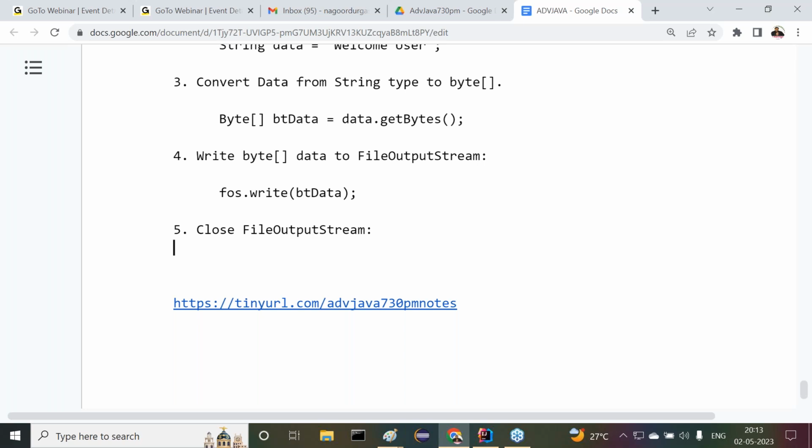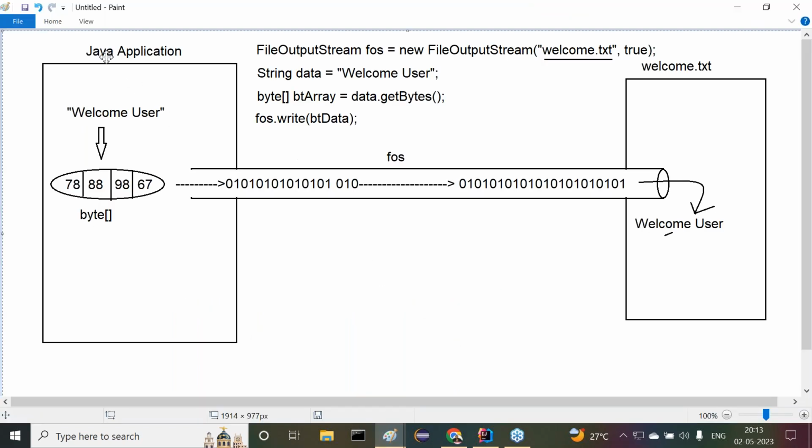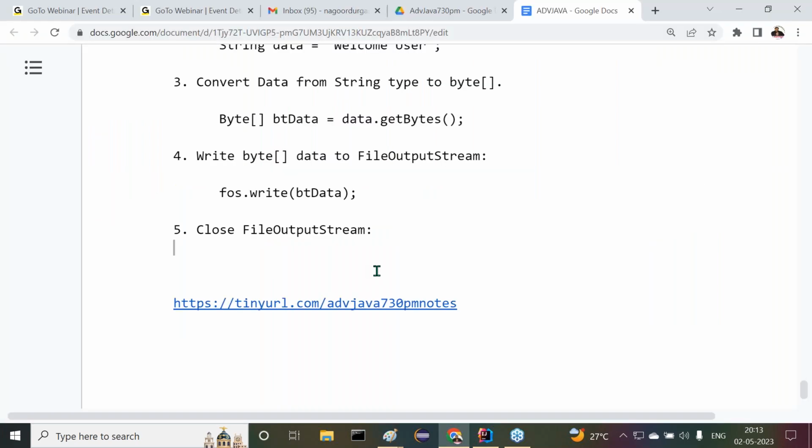But if you want to close the resources, don't depend on the developer. The developer may remember, may not remember. So what is the alternative? Automatically, if you want to close the resources, we have to use the try with resources option. Already I have given the discussion of that particular one. Today I want to use that one also. By that you are able to get some clarity. Now in this diagram, here itself I want to close the resource. How are we going to close the resource here? Simply we are going to use the FOS dot close method.